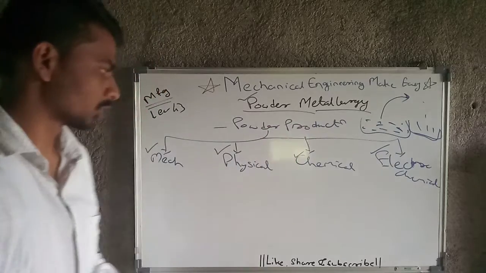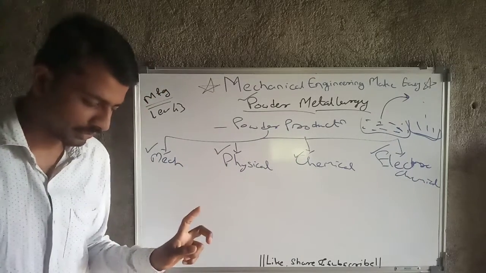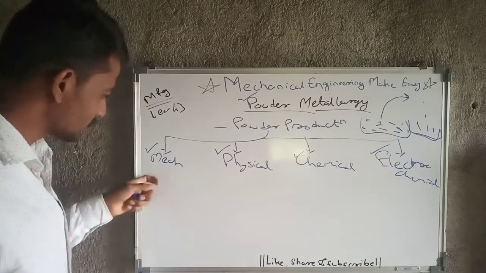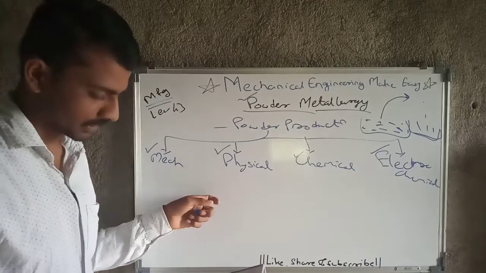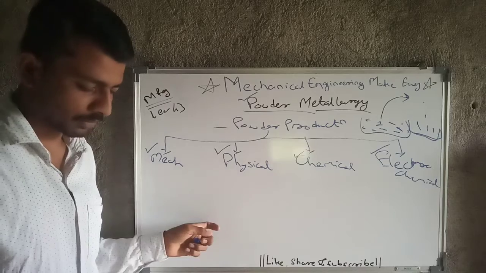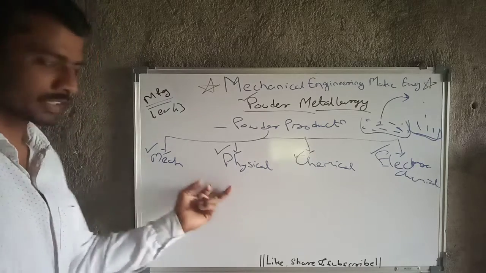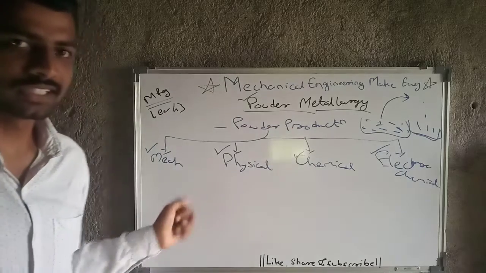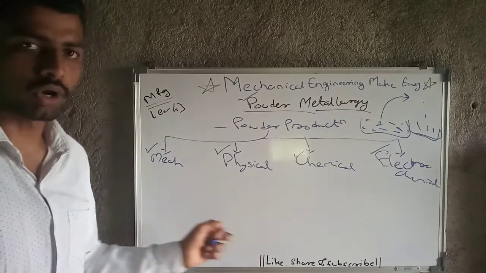Electrochemical processes may be anything that we prefer for powder production. But among all these processes, crushing, then grinding, and atomization are some mechanical processes. After that, some physical ones like condensation and thermal decomposition. These processes are very common for powder production. So you should know all these names.